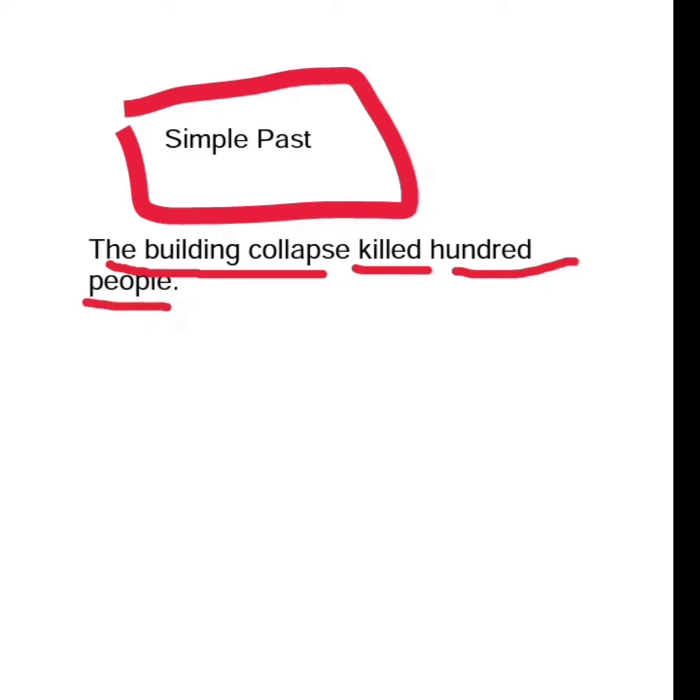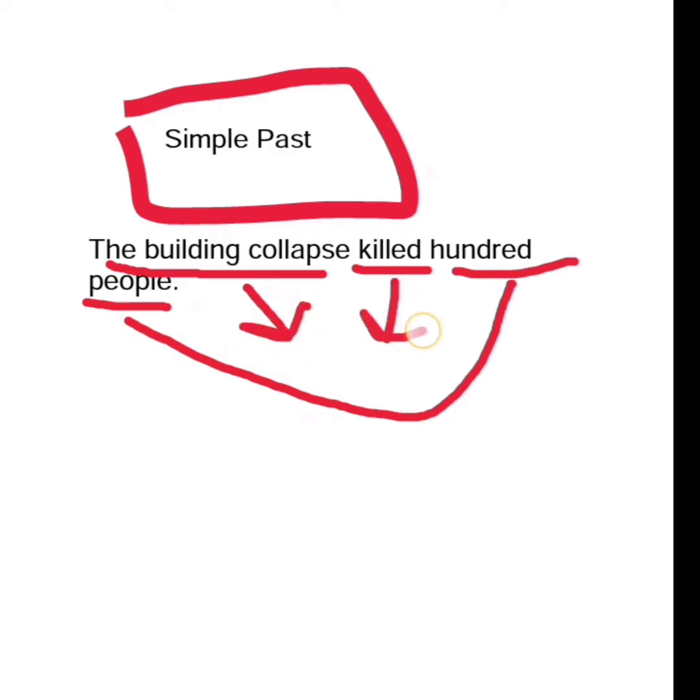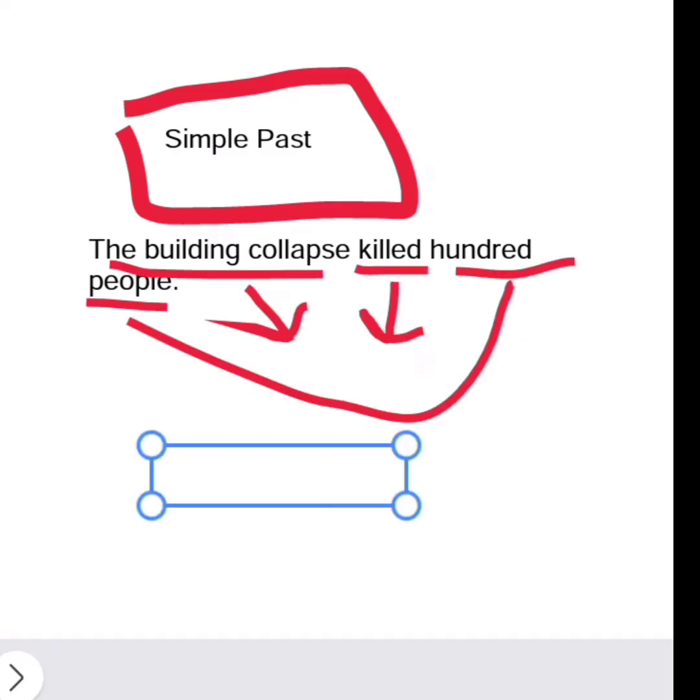So we will bring the 100 people to the first part of the sentence, and the building collapse, the subject, will go last, and killed will come to the middle.